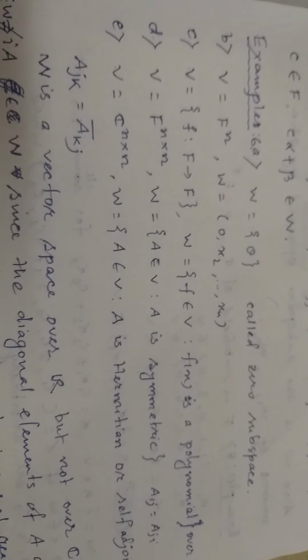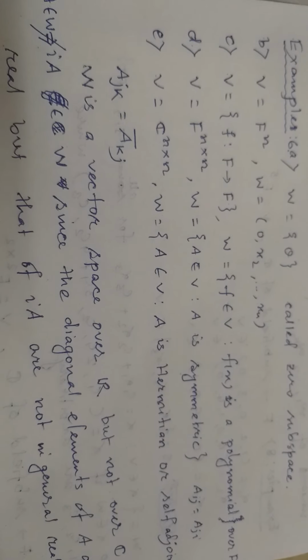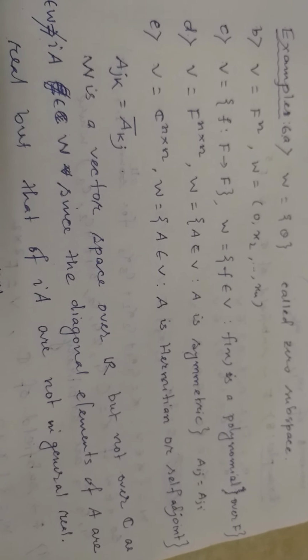One can easily check it using theorem 1. That means you have to choose two arbitrary vectors alpha, beta from W and a scalar C from F. Then you have to check whether C alpha plus beta belongs to W or not. You can prove that it is a subspace of V.